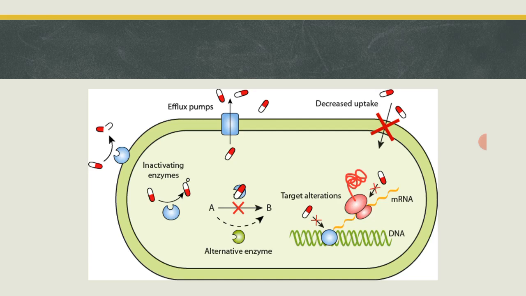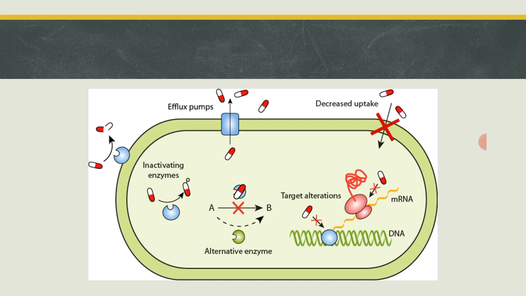You can see in the picture the alternative enzyme will inhibit the binding of the enzyme and the antibiotics. That will result in the inactivation of the antibiotic, right? Therefore the pathogen will not get killed, the bacteria will remain viable.